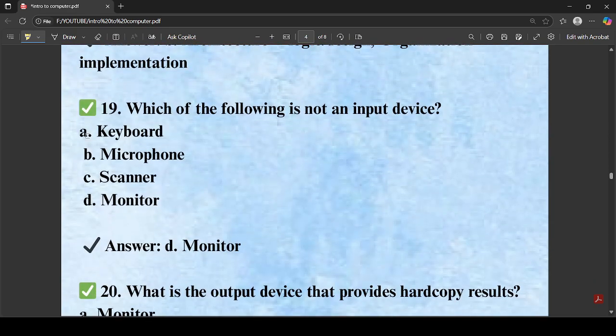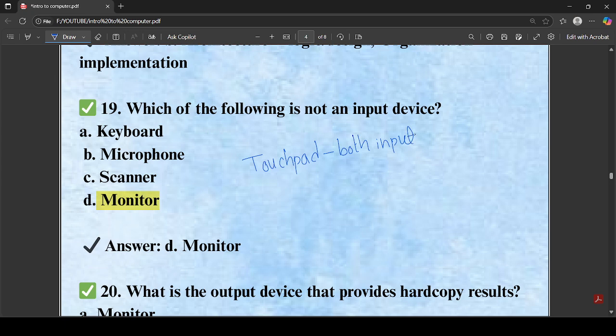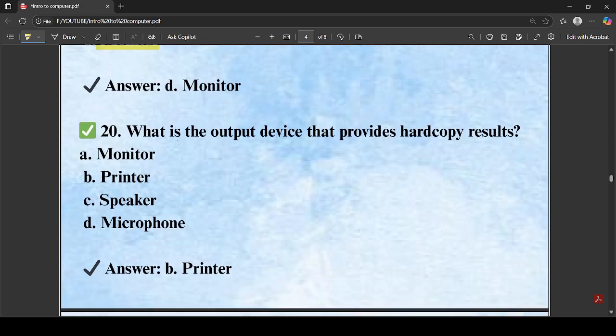Which of the following is not an input device? Monitor is not an input device. Monitor is an output device. Scanner, microphone, keyboard, they are all input devices. Another thing that I would like to mention is touchpad. Touchpad is a device that is both an input and output device. I hope you guys are clear, and if you have any queries, please mention in the comment section. So let's go for another question.